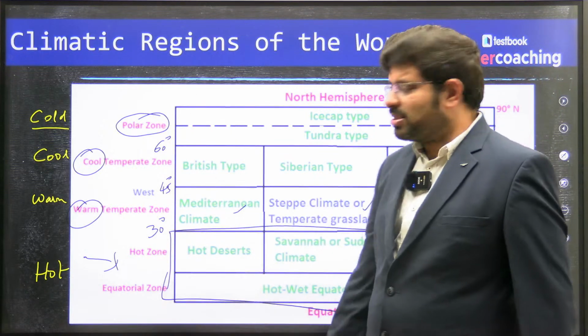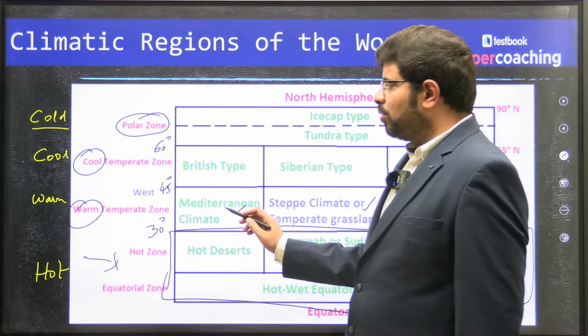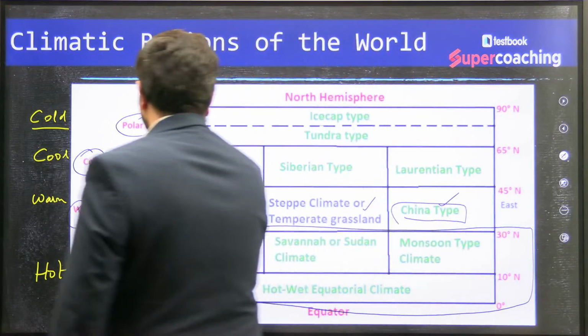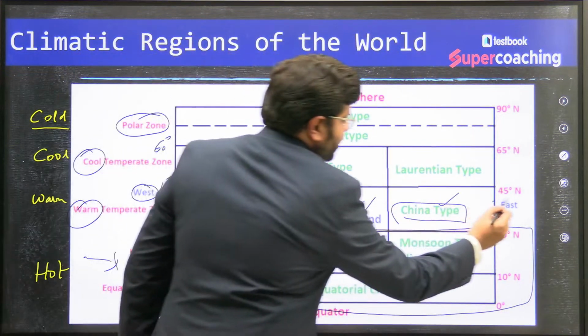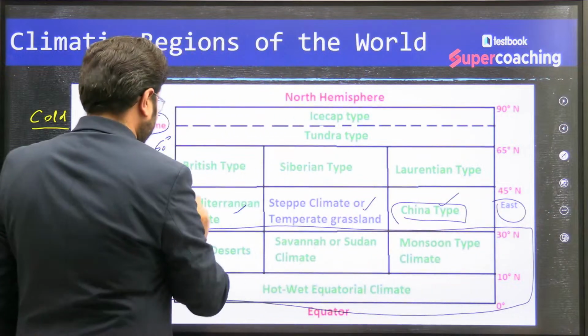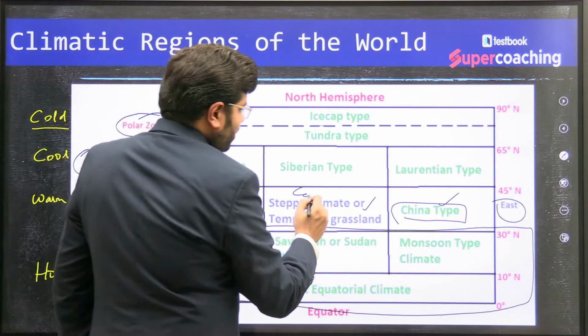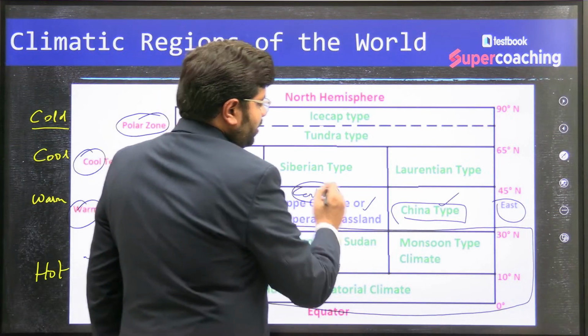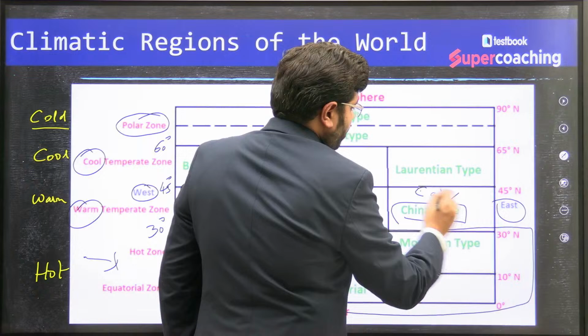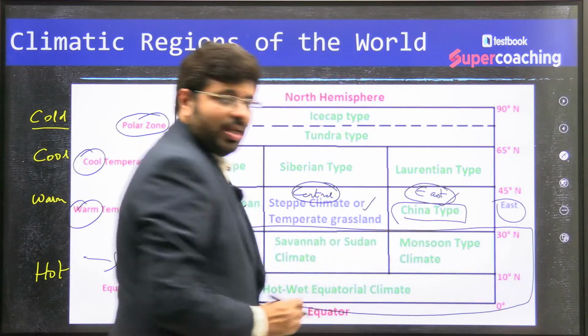The second basis of understanding is, why do you think you have west, east, and central? For example, this is west, this is the central part of a continent, and this is the eastern part of a continent. It is very simple.